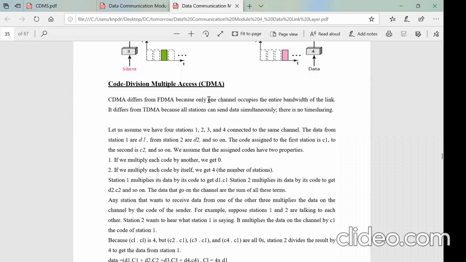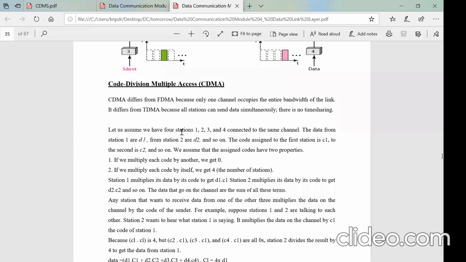CDM may differ from FDM because only one channel occupies the entire bandwidth of the link, and it differs from TDMA because all stations can send data simultaneously. In TDMA, the station was allowed to send the data in an allotted time slot, but here all stations can send the data simultaneously, right? There is no sharing of time, right?